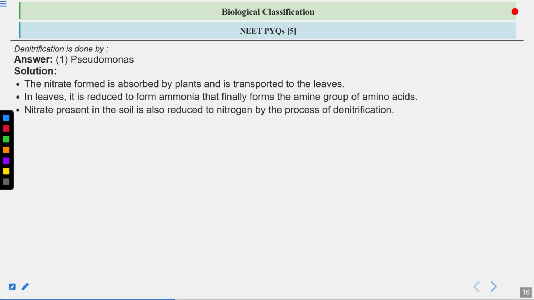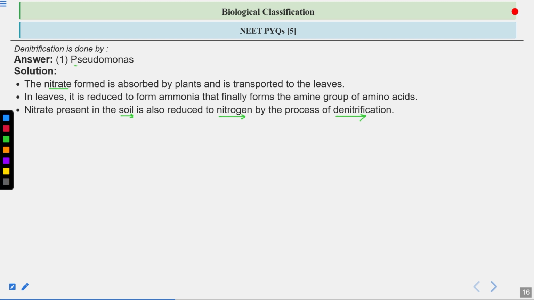Now the nitrate which is present in soil is also reduced to nitrogen gas by the process of denitrification. So denitrification, basically the reverse of nitrification, is happening. Clear? So nitrate is converted into nitrite again. Then nitrite is converted into nitric oxide. Then nitric oxide is converted into nitrous oxide, and nitrous oxide is finally converted into nitrogen gas.